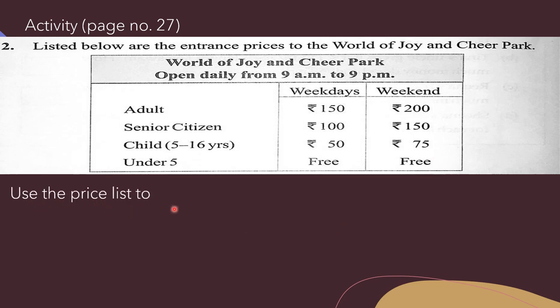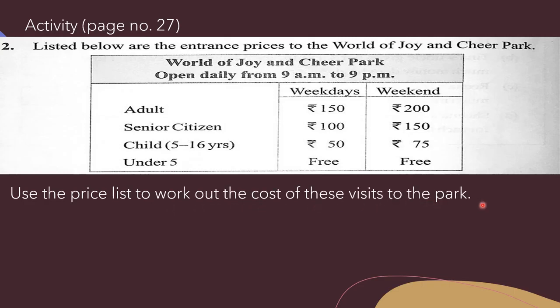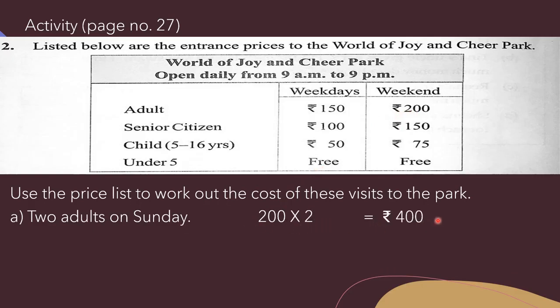Use the price list to work out the cost of these visits to the park. Here in A part it is given 2 adults on Sunday. So first of all we will see where adult is given. Okay, and on Sunday means weekend, means the price of one entrance is rupees 200 and we have to enter 2 adults. 2 adults on Sunday means 2 persons want to enter. Okay, so we will multiply 200 by 2, and that is equal to rupees 400.